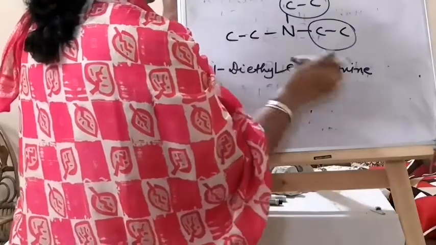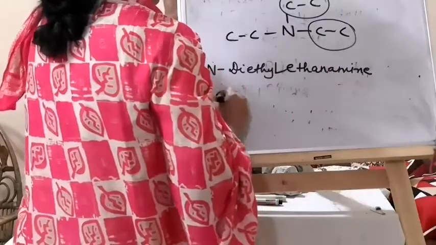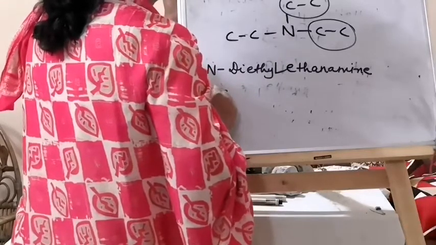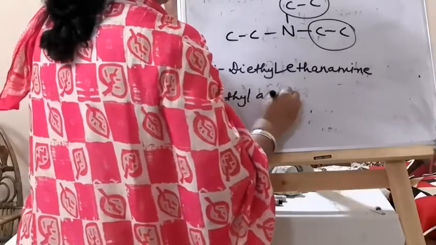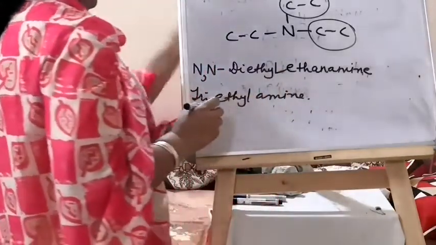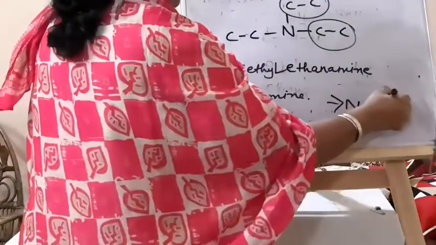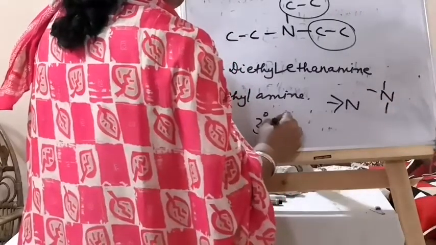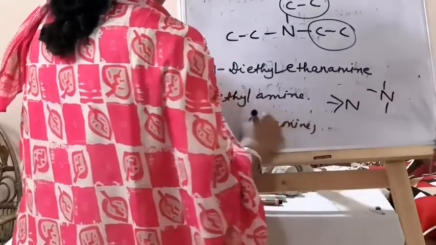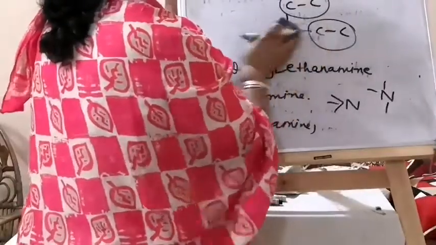Then that is the IUPAC preferred name. Then the IUPAC accepted name: ethyl, so it is tri, e small, triethylamine. Okay, here N has 3 bonds, or you can say no hydrogen here. So this is a tertiary amine. So remember that.